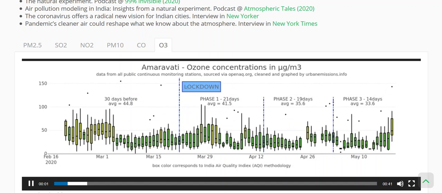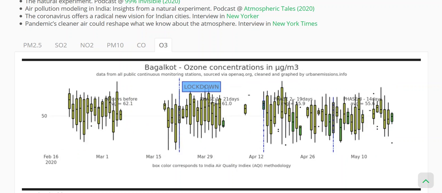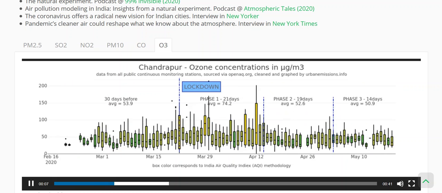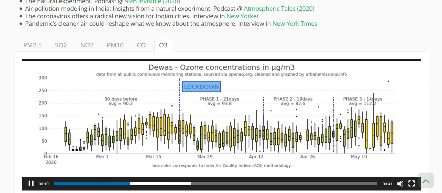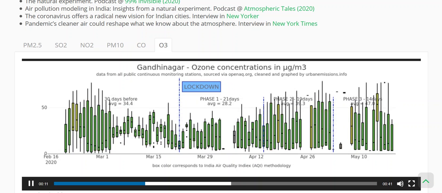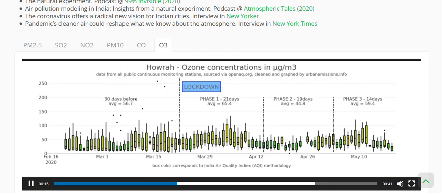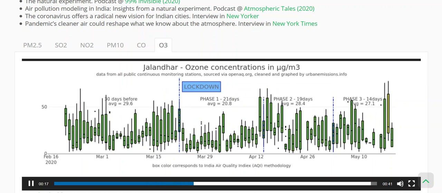So the cities show a very different pattern. Some cities are actually showing an increase in the ozone concentration. Some cities are showing no change in the concentrations, and some regions which are more rural than urban have shown some reduction in the ozone concentrations.